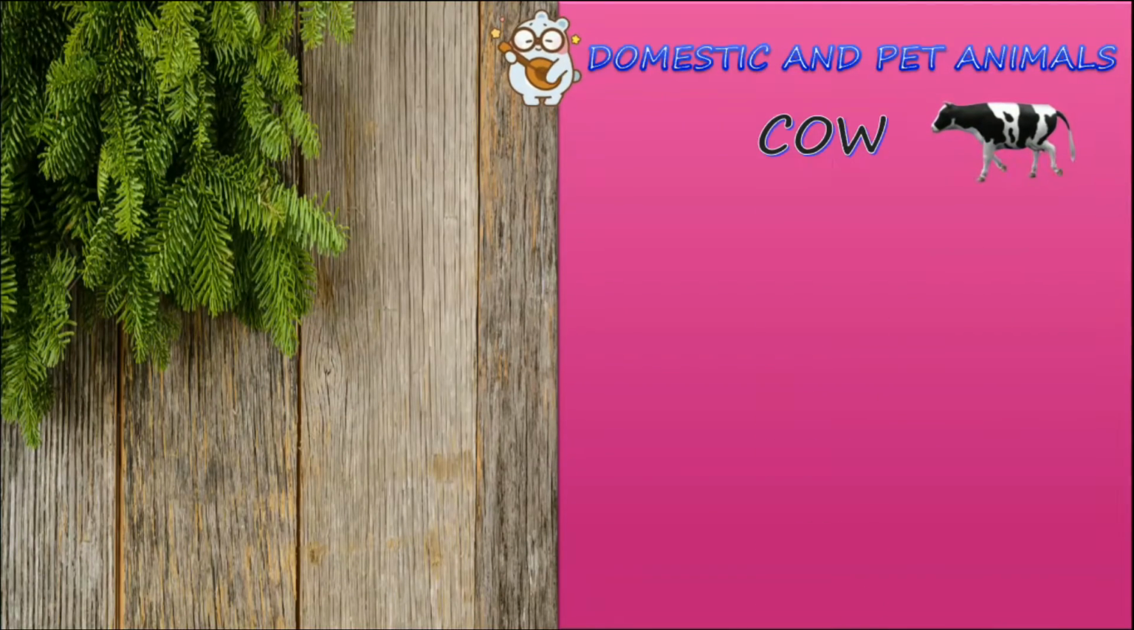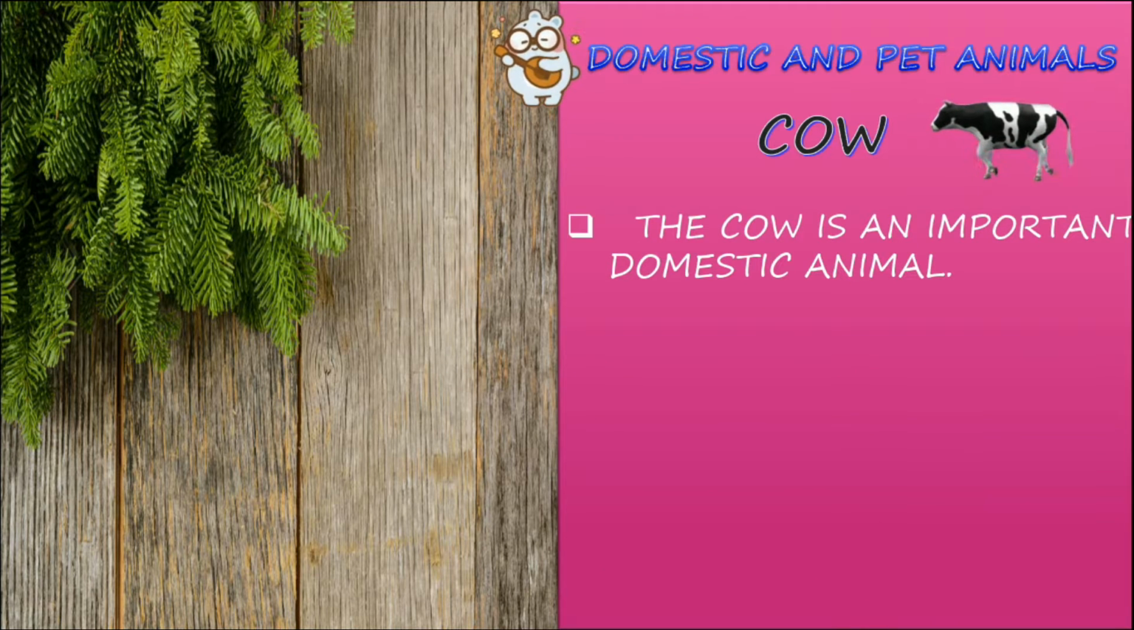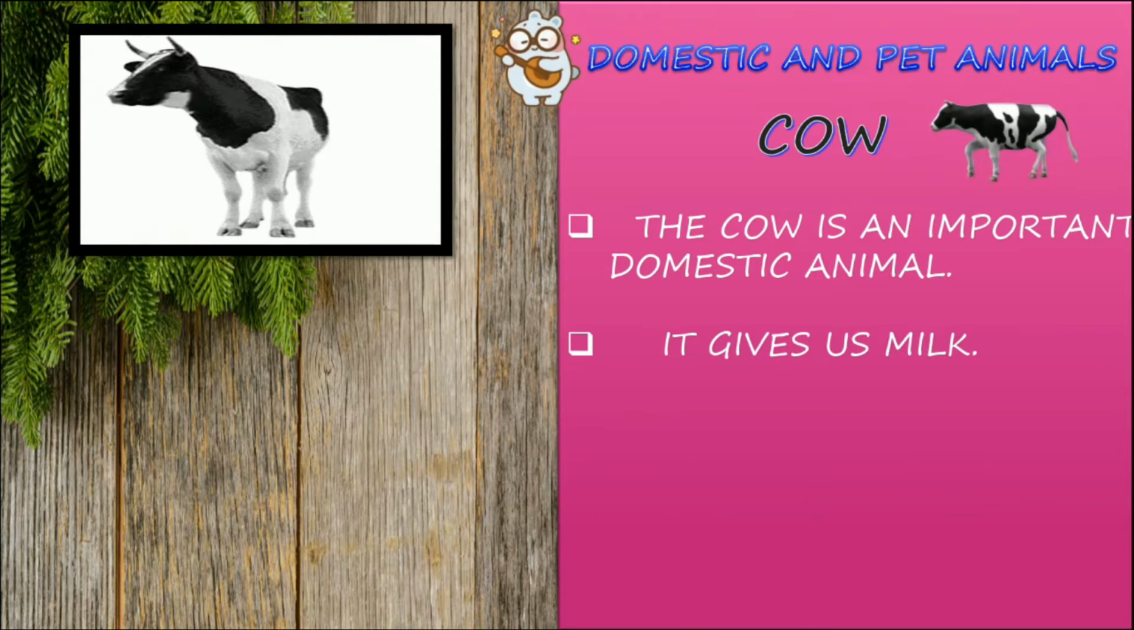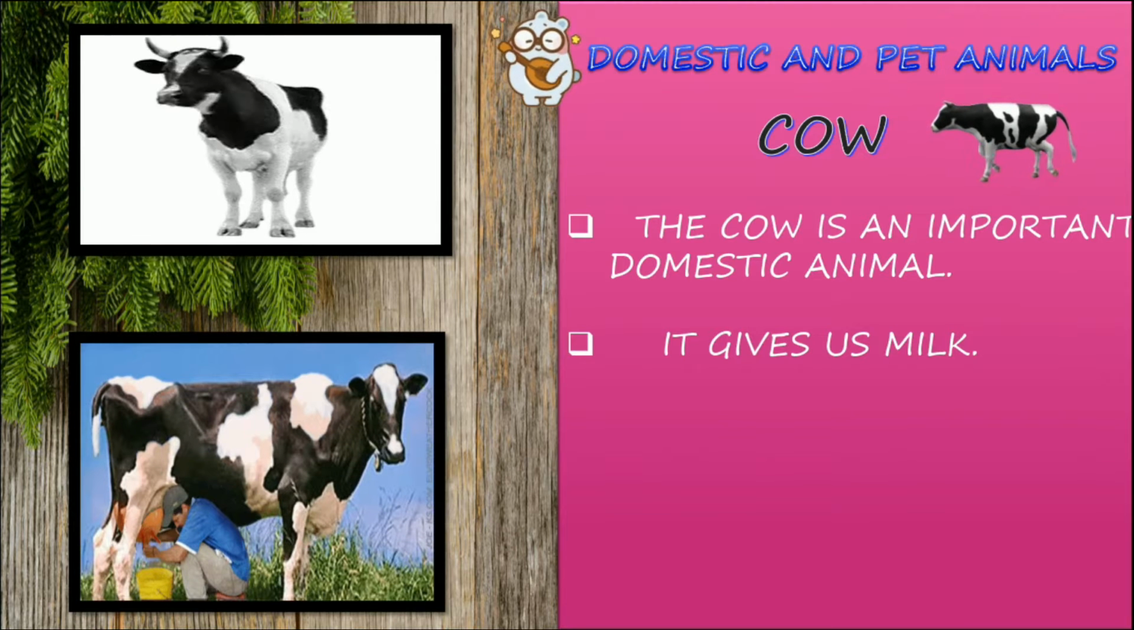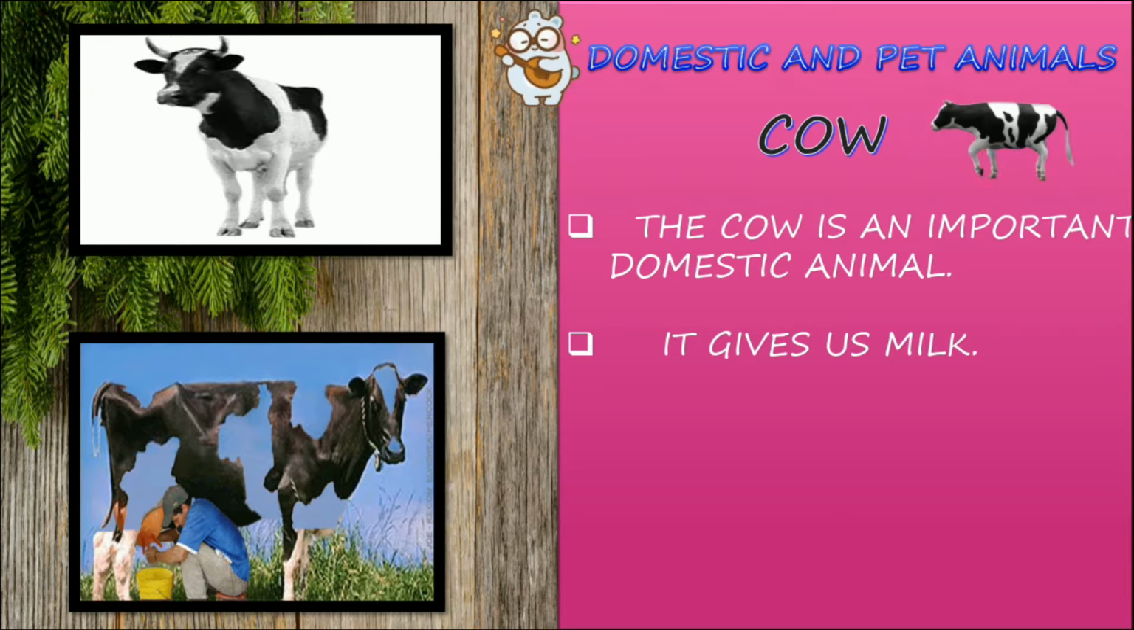Domestic and pet animals. Now we are going to see about the cow. The cow is an important domestic animal. In villages, there will be a cow in their home as a domestic animal. What does it give? It gives us milk and it eats grass. It will be black and white in color or brown in color. It gives us milk. See this picture. We are taking the milk from the cow.